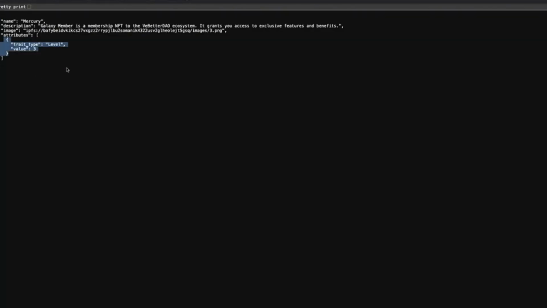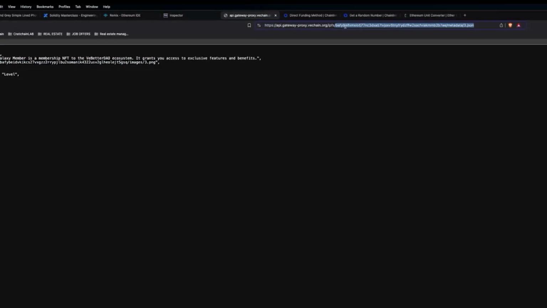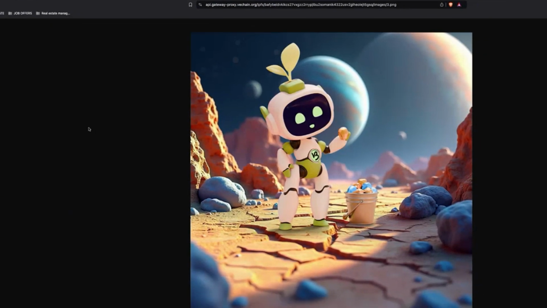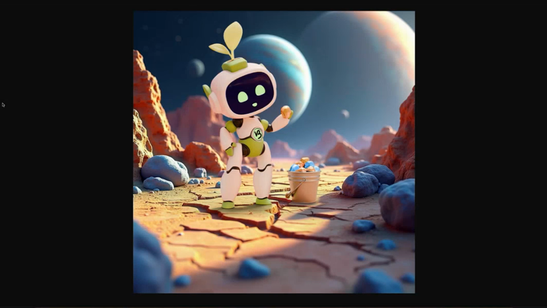This is another standard, but more for marketplaces, secondary markets to showcase the attributes of the NFT. In this case, we're specifying as the trade type, the level, and the value is 3. Like we said before, we have the image, and let's see what the image of this level is. And there you go. Again, BMO, in this case, he's on Mercury collecting some stones.